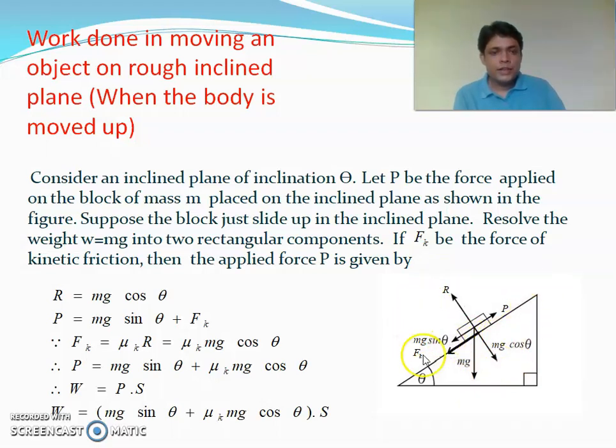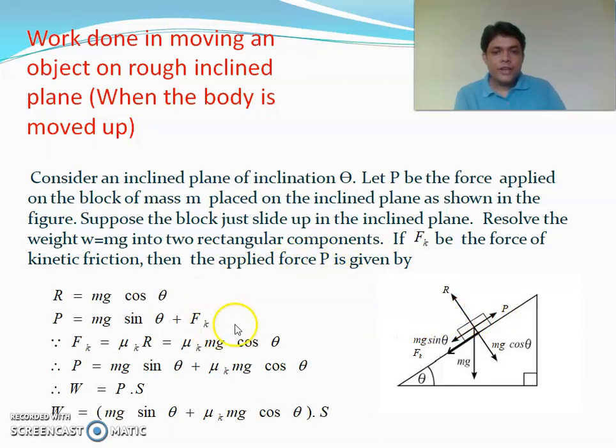From the figure, it is clear that mg cos theta will be balanced by the normal reaction. So we can write R is equal to mg cos theta, and the external force P will be balanced by mg sin theta and the kinetic friction Fk.